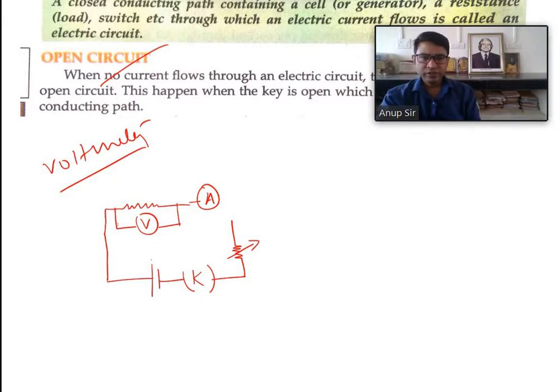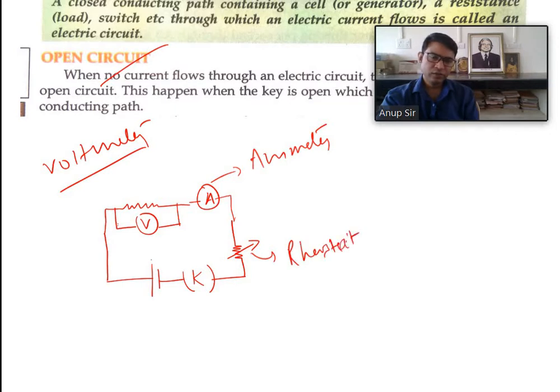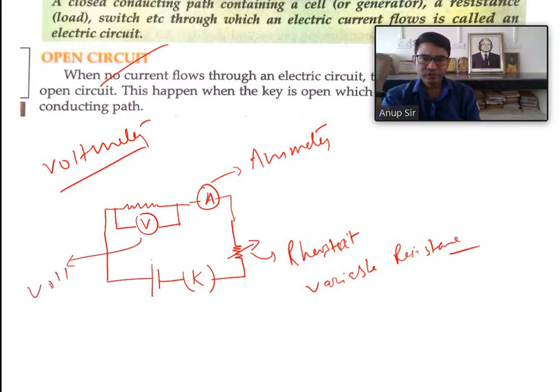And the ammeter is connected to this rheostat. Okay, remember this one is the ammeter, this one is the rheostat. Rheostat is a type of variable resistance, and this one is the voltmeter, and this one is the key.